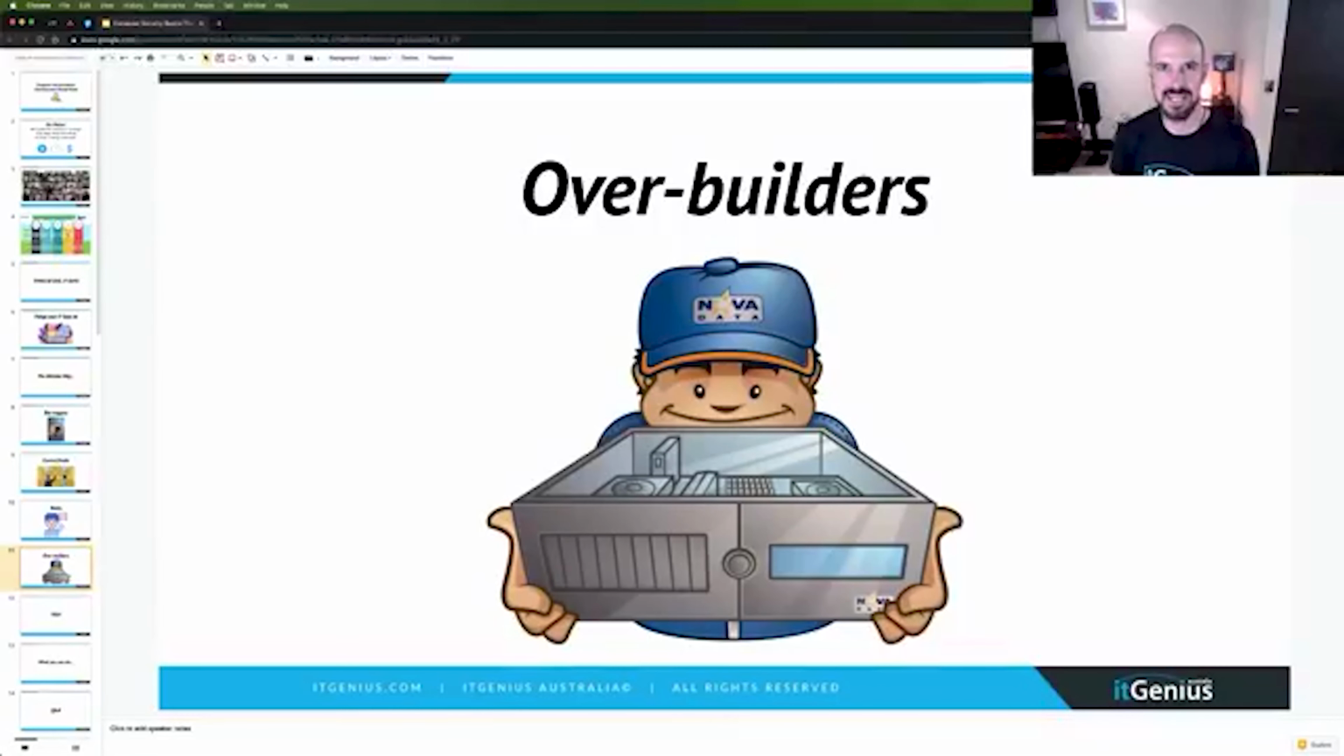Now, the next one, and this is another of the more typical IT guys, are the overbuilders. These are the guys who want to take your budget and just spend.